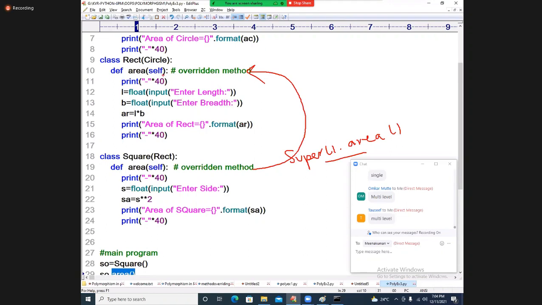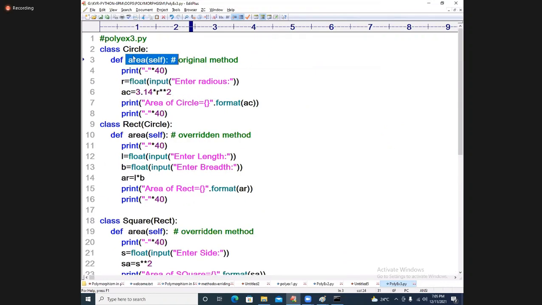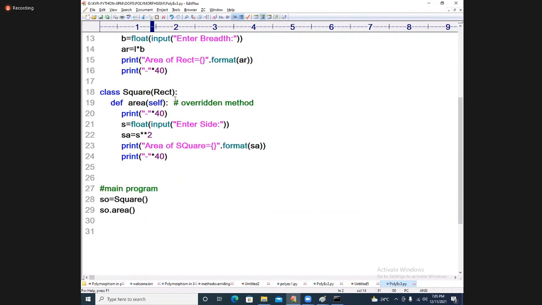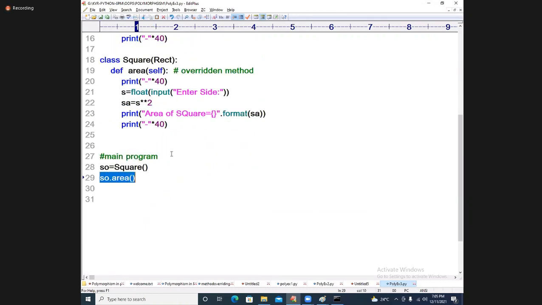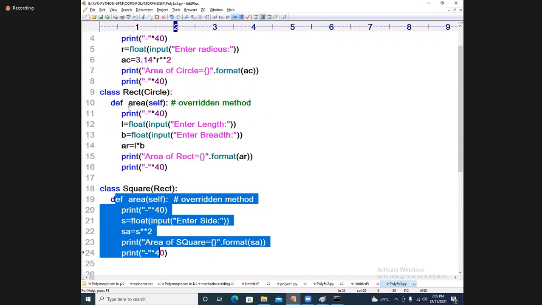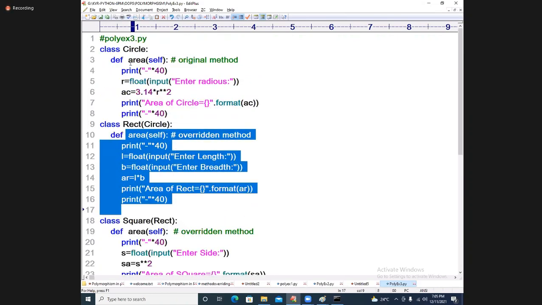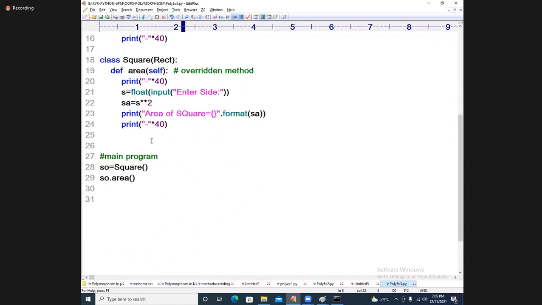It's very nice. This area method will call its superclass area. I will write once again the same kind of statement: super function dot area. What is happening at that time? It is calling the area function of the circle class. So, dear students, coming back to the point, super dot area is coming here. The area method of this rectangle is calling the area method of circle. So we are applying super dot area.